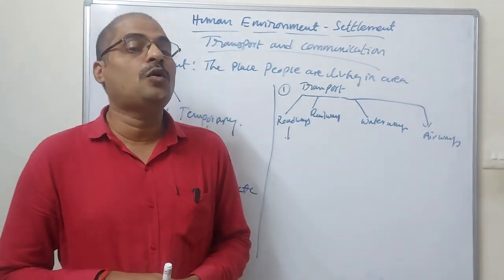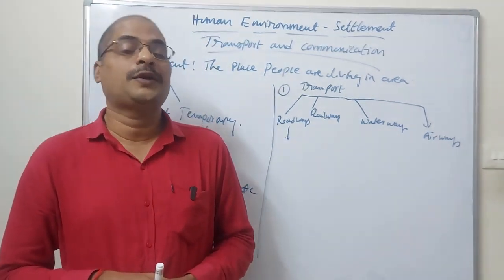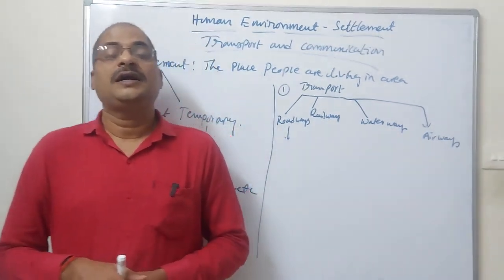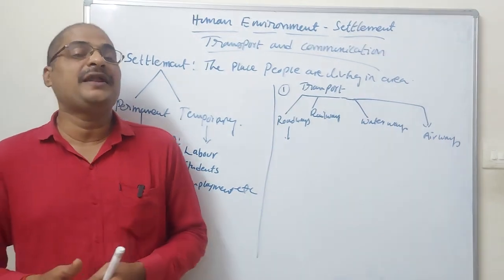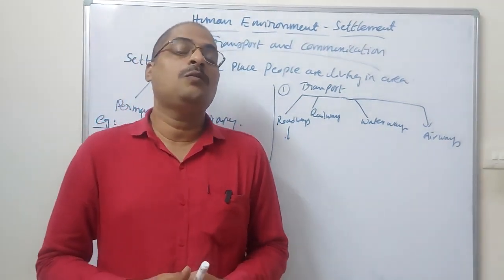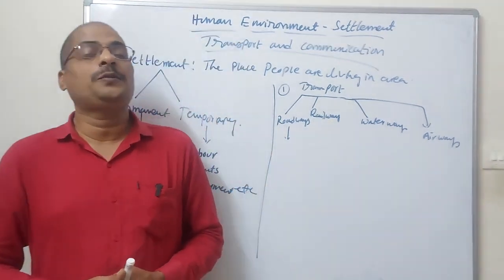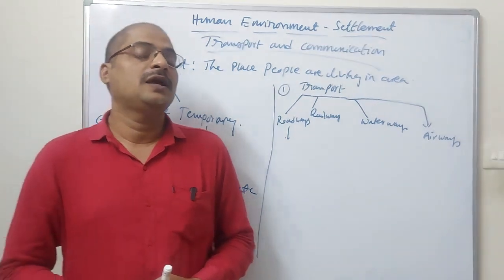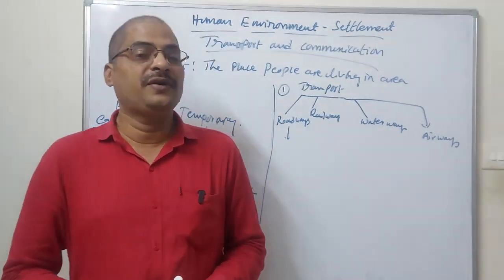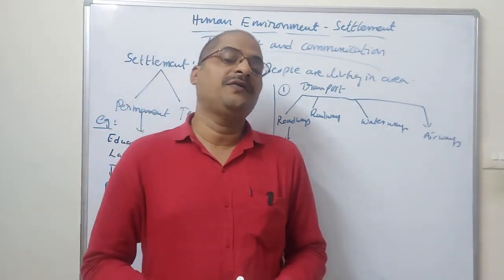It will take more and more time. Compared to the railways, roadways are expensive, more charges are there, and we have to pay more taxes. These are the disadvantages of roadways.